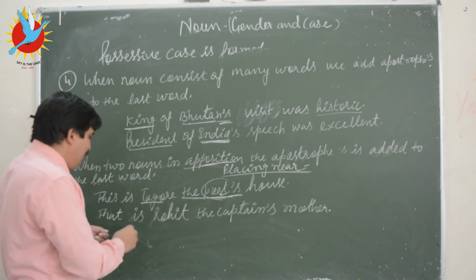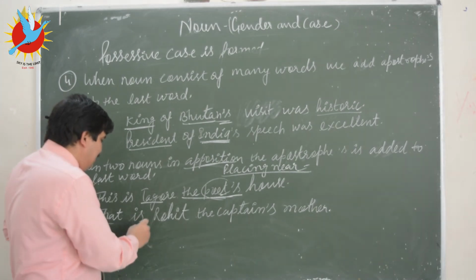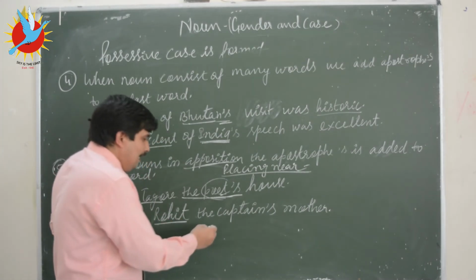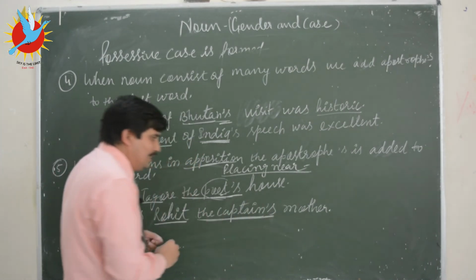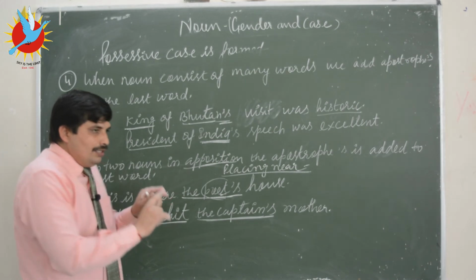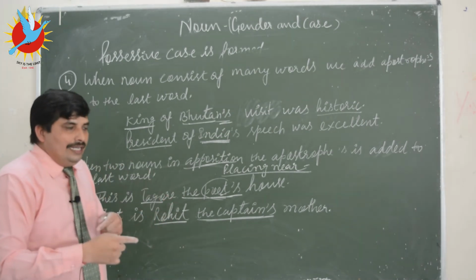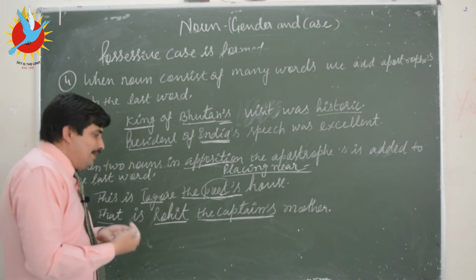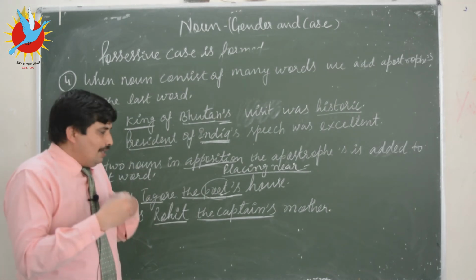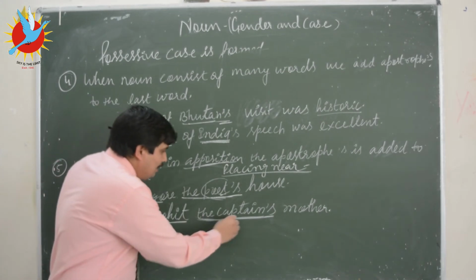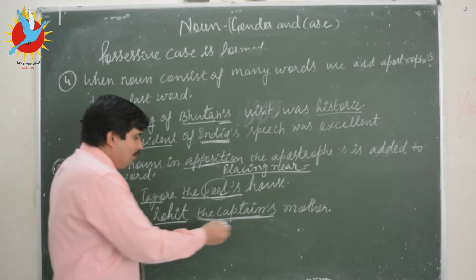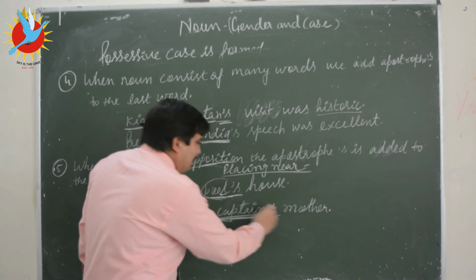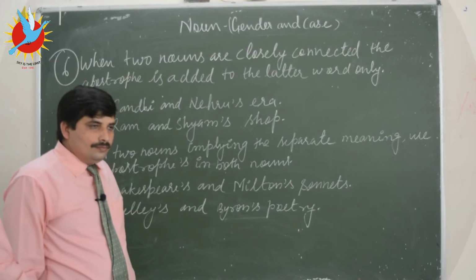Right? Similarly, the other sentence is Rohit, the captain's mother. Here Rohit and this captain are the nouns in apposition. As I have told you, when two nouns are placed together and the other noun tells or adds something to the first noun, that is called the noun in apposition. So the captain's, right? So we are supposed to add the apostrophe to the latter word only.